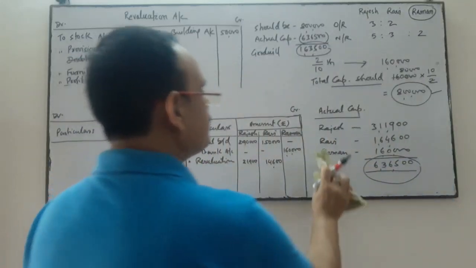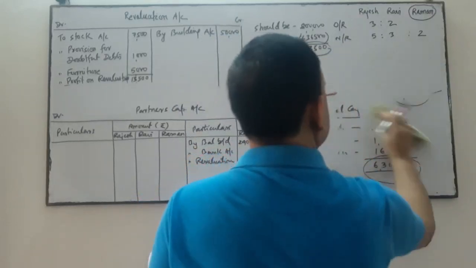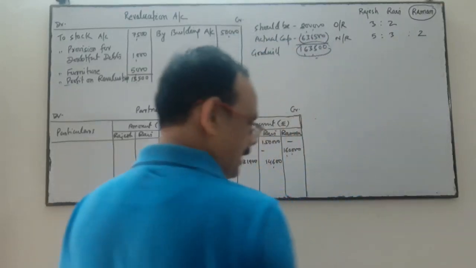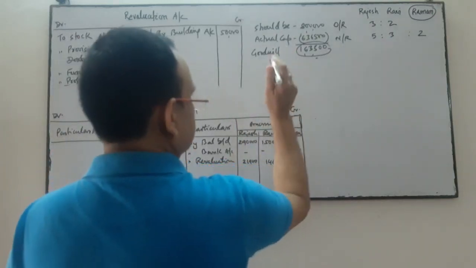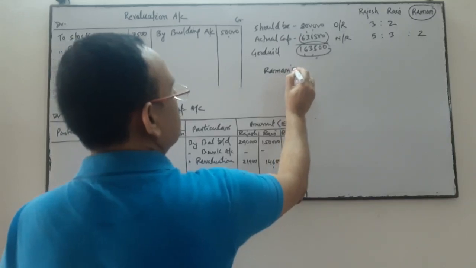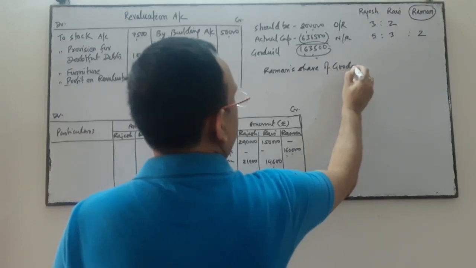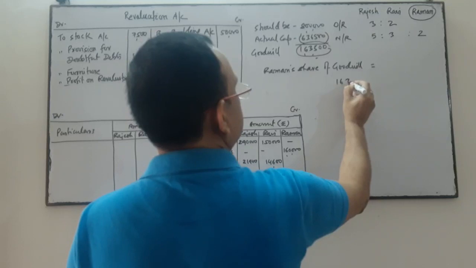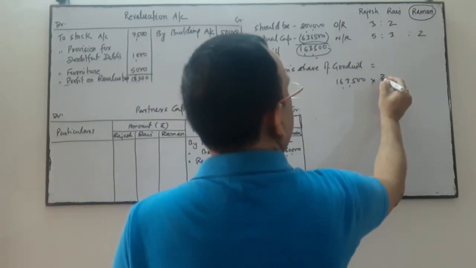Goodwill is not directly given in the question, but we have to calculate the goodwill on the basis of Raman's share and the capital contributed by him. We have calculated the goodwill. Now the goodwill is this. So Raman's share of goodwill will be how much? This is the total goodwill. So Raman's share of goodwill is equal to 1,63,500 into Raman's share 2 upon 10.